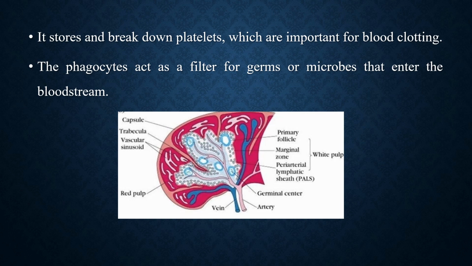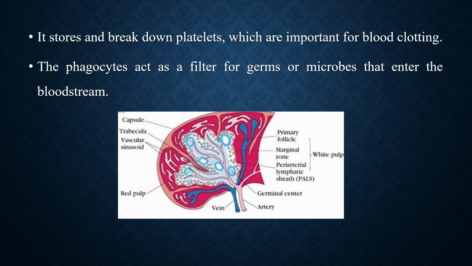There are two parts of the spleen. They each do different jobs. The types of tissue in the spleen are white pulp and the red pulp. The white pulp, as a part of the immune system, produces white blood cells. These blood cells make antibodies. Antibodies fight against the infection.